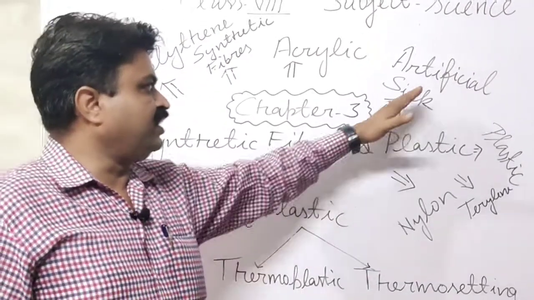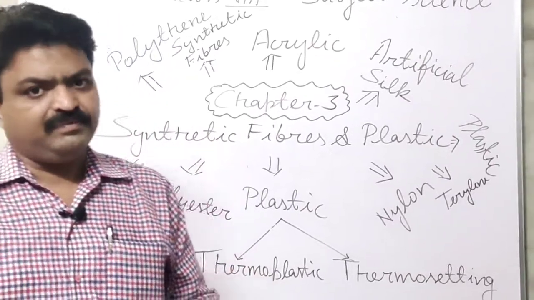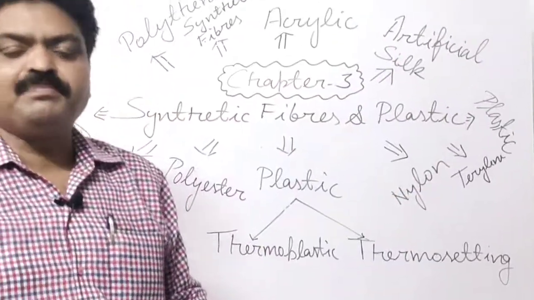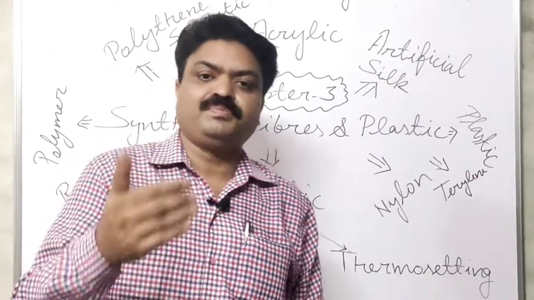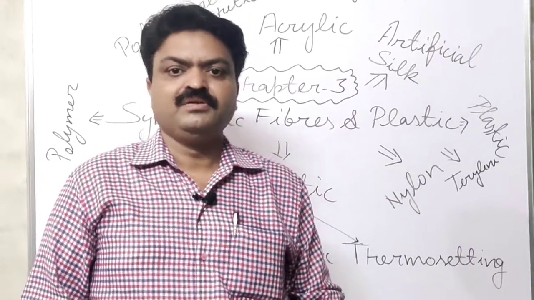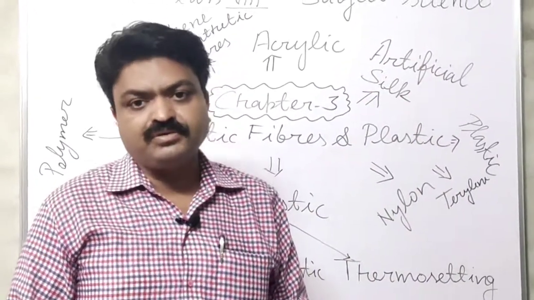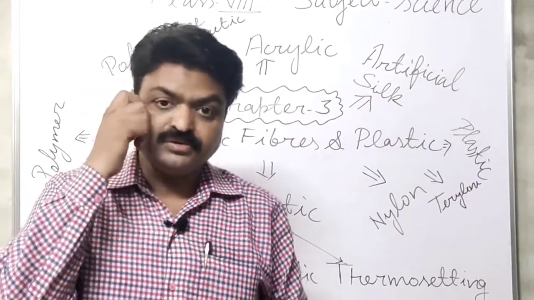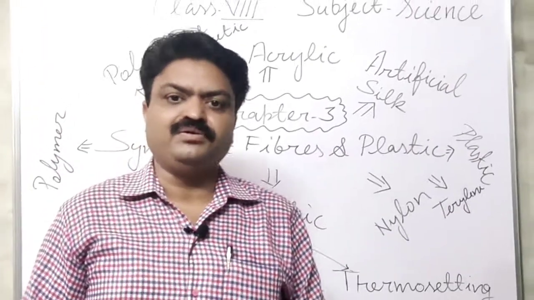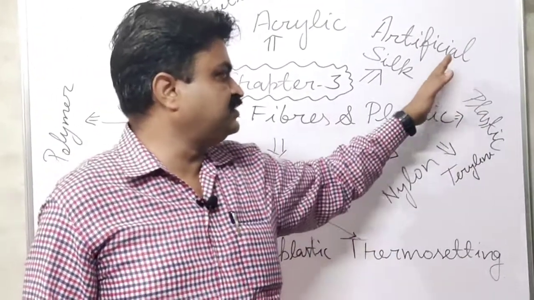Now we come to the artificial silk, student. This fiber, artificial silk fiber, is prepared from wood pulp, and it is also known as rayon. And why do we call it artificial silk? Because this synthetic cloth looks like silk, student, and it is known as rayon. Rayon is known as artificial silk.